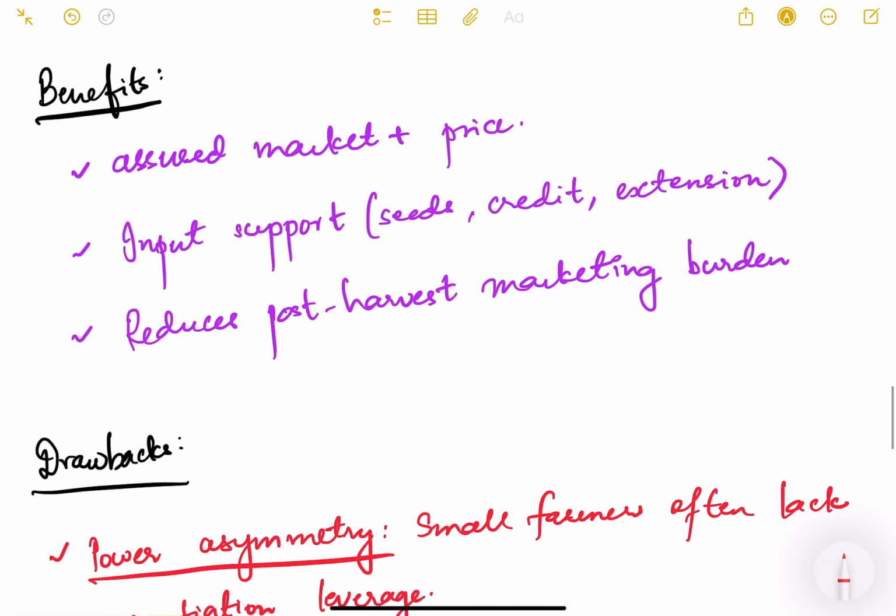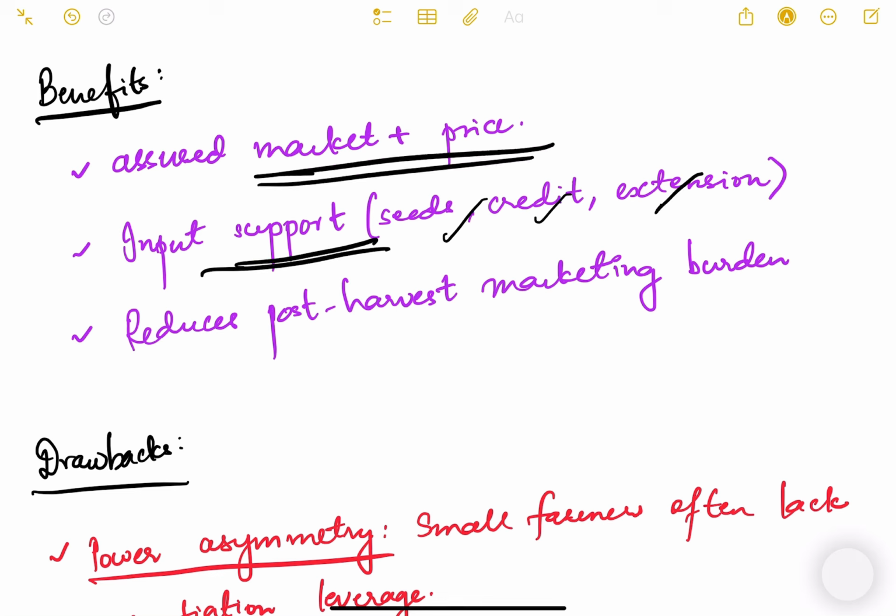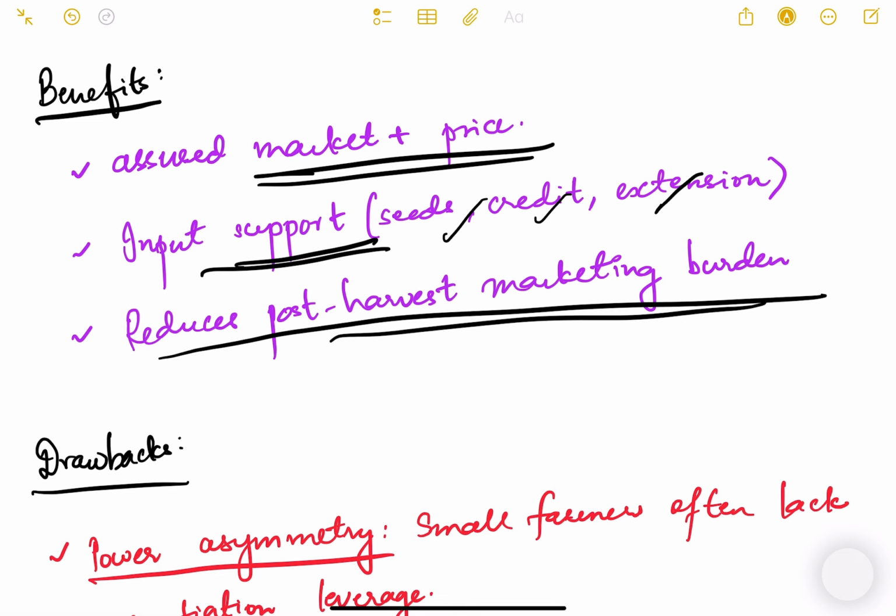Now, what are the benefits of this? The benefit is that there is assured market plus price for the farmers. Input support is also given, technical support is given, seeds, credit, extension services, and it reduces post-harvest marketing burden. So farmers know that their yield will be sold in the market by the company which has made a contract. So they don't have much tension of marketing and selling their product in the market.